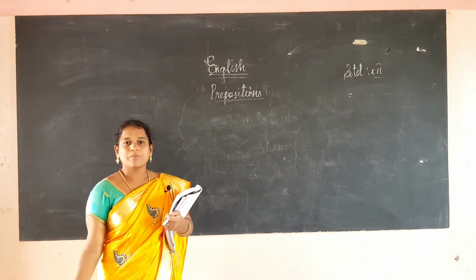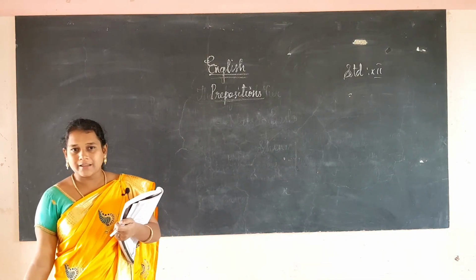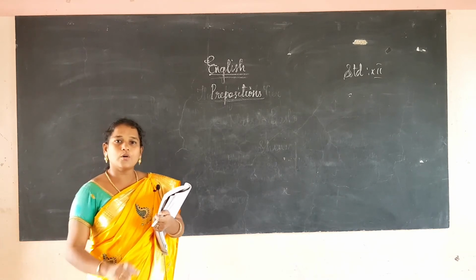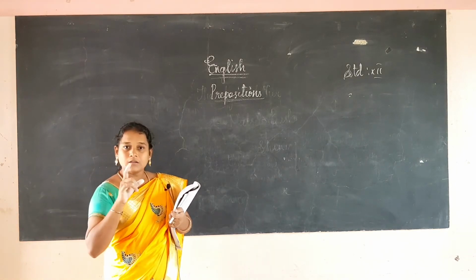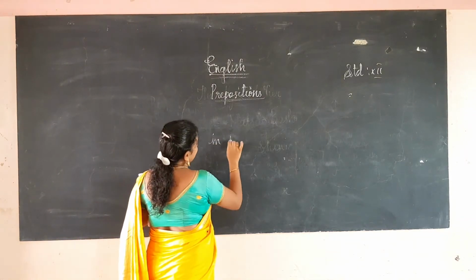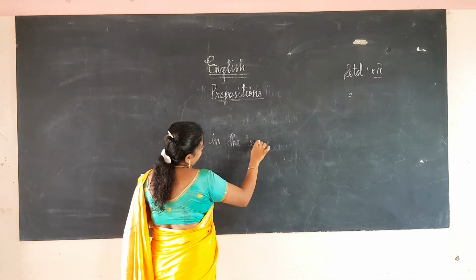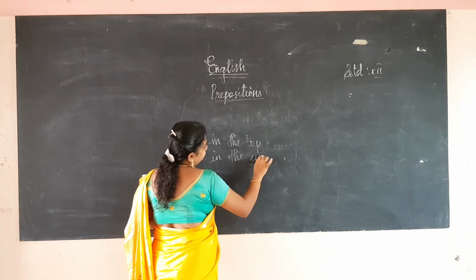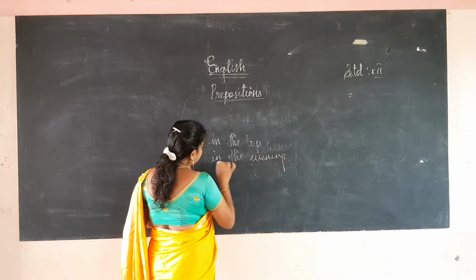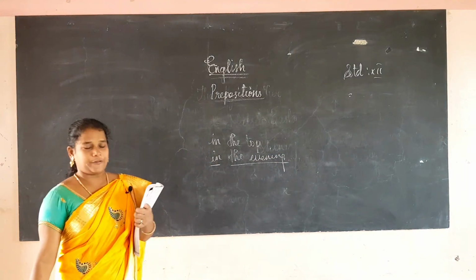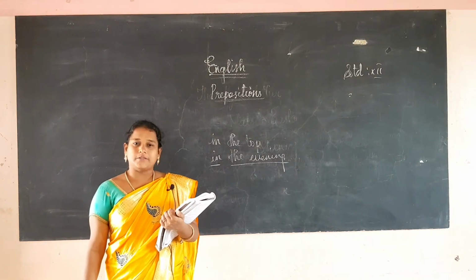So, in the evening, at the top, at the corner of the room. It begins with the preposition in and ends with the noun phrase. So, it is a preposition phrase.